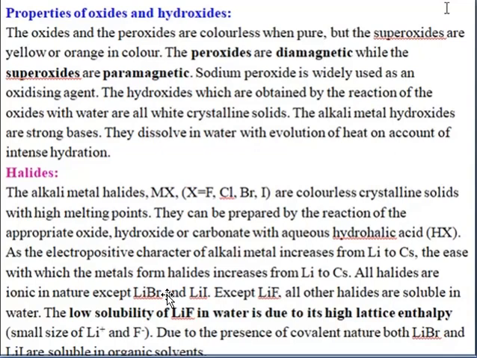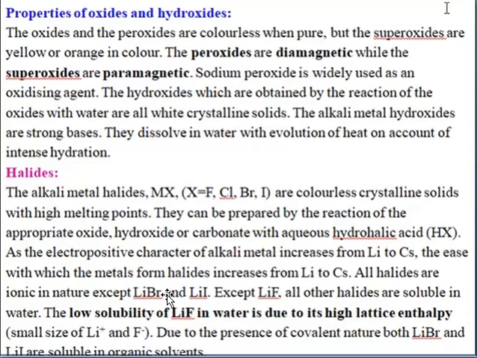When we go for the halides, they can produce colorless crystalline solids with a high melting point. Just bring sodium chloride to mind when I say this. They can be prepared by the reaction of the oxides, hydroxides or carbonate of the particular alkali metal.